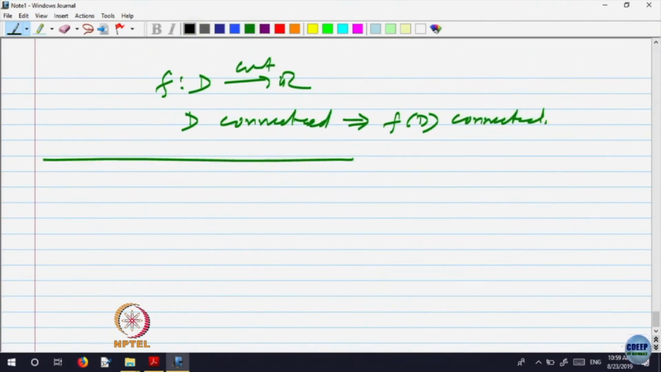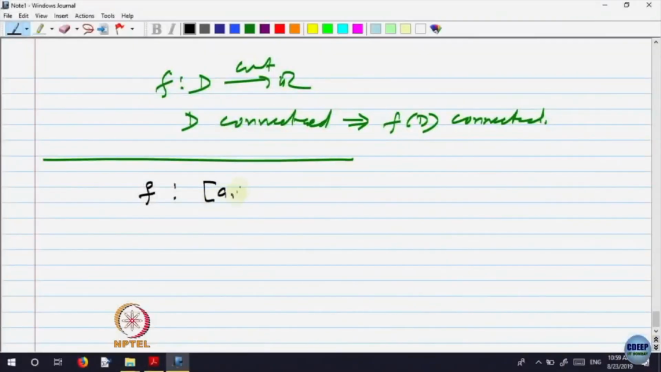Next we want to analyze compactness, whether, like connectedness, compactness is preserved or not. Let us look at a very special case. We know that compact subsets of the real line are those which are closed and bounded, but let us look at a very special example when the compact set is a closed bounded interval, right? So f is a continuous function from [a,b] to R.